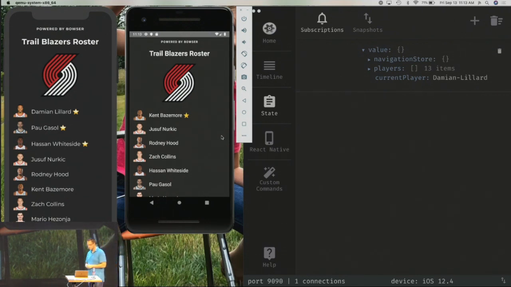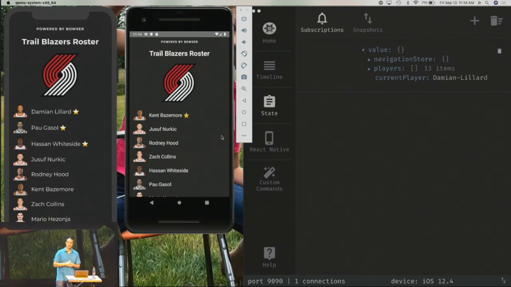Also, I want you to check out MobX State Tree if you haven't. It's a very cool system. MobX State Tree is powered by MobX underneath the hood. And then you also have MobX React. If you are interested in how all of those things interact along with React Navigation, check out my talk from last week at React Native EU, where I explain all of that.